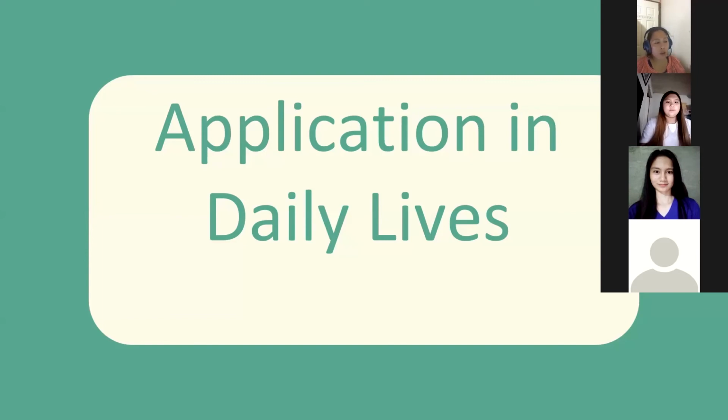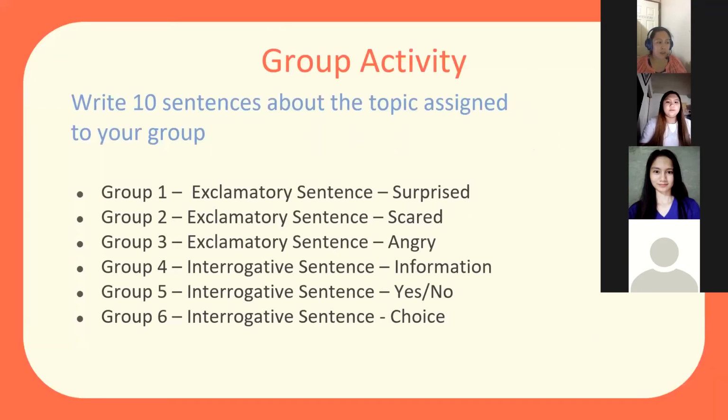I'm going to divide you into 6 groups and I will assign you to your respective breakout rooms. So what you need to do is to write 10 sentences about the topic that I will be assigning to your group. So for group 1, I will assign to you the exclamatory sentence for surprise.